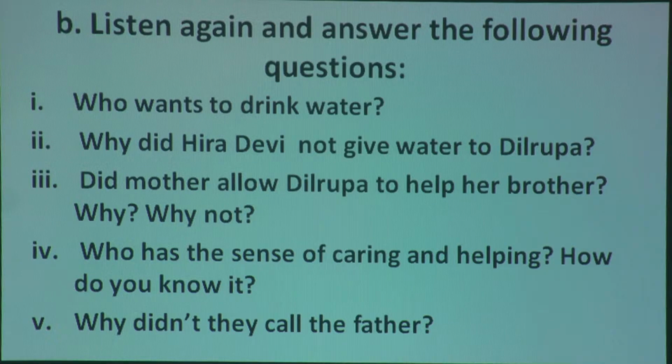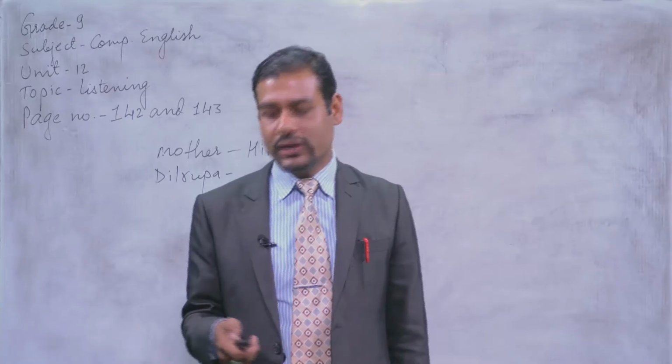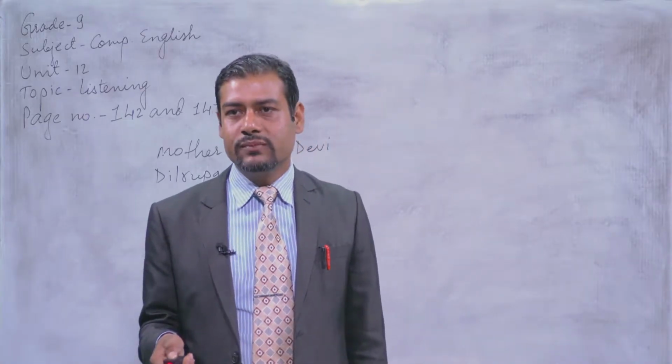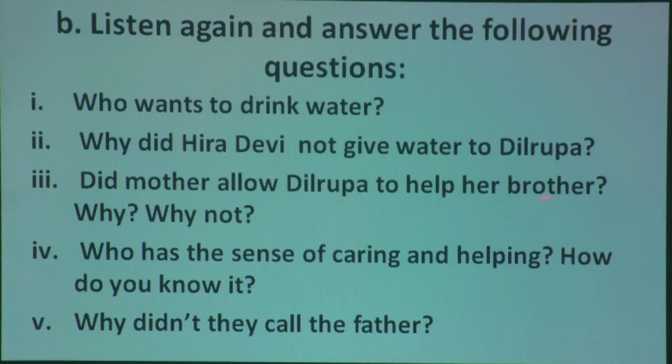Now question number 3. Did mother allow Dilrupa to help her brother? Why? Why not? So once again the question for you. Did mother allow Dilrupa to help her brother? Why? Why not? Now question number 4. Who has the sense of caring and helping? How do you know it? Once again, read the question. Who has the sense of caring and helping? How do you know it?